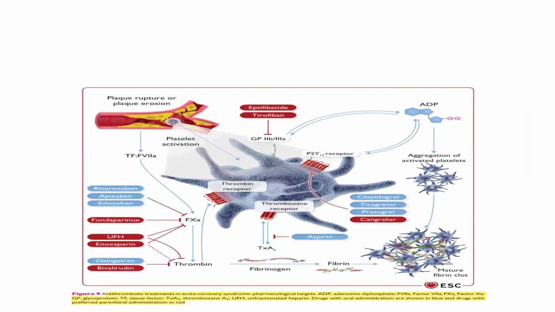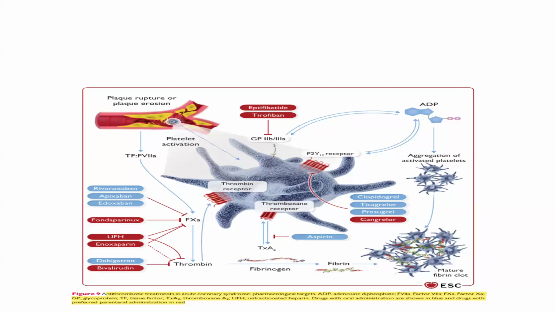So this is the schematic representation of various antiplatelet and anticoagulant drugs that are used in the management of ACS. Aspirin will act on the thromboxane receptor. The P2Y12 receptor inhibitors are clopidogrel, ticagrelor, prasugrel, and cangrelor. The glycoprotein 2B3A receptor inhibitors are eptifibatide and tirofiban.